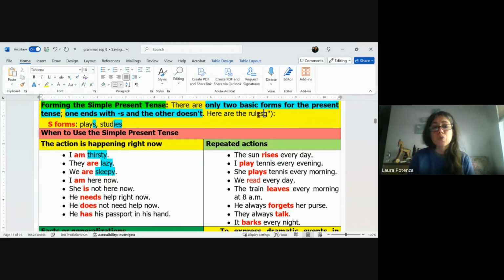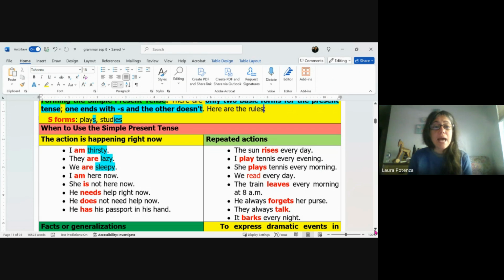So here are the rules, and there are different verbs being used, different examples. So I am thirsty. They are lazy. We are sleepy. I am here now. She is not here now. He needs help right now. He has his passport in his hand. So these are the ones that we went over above.